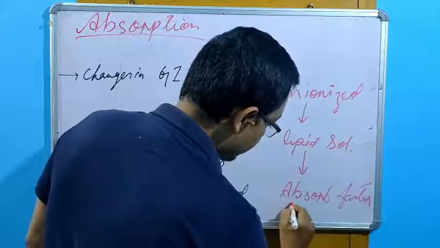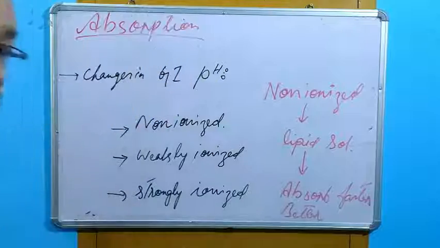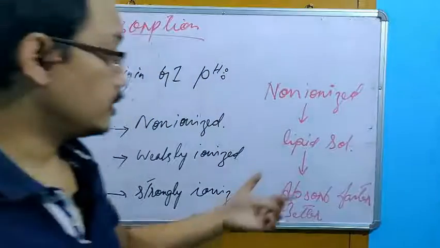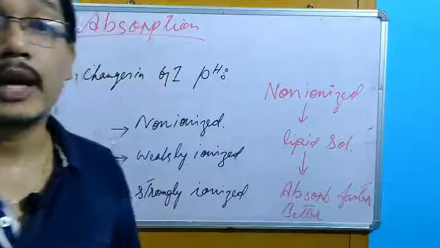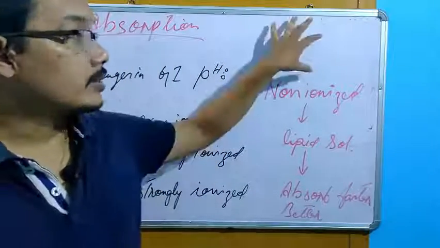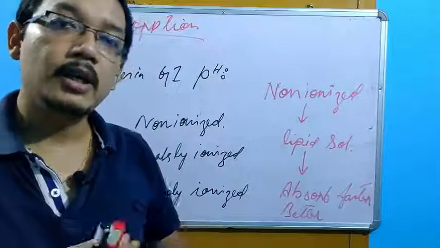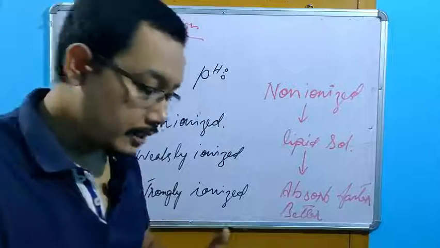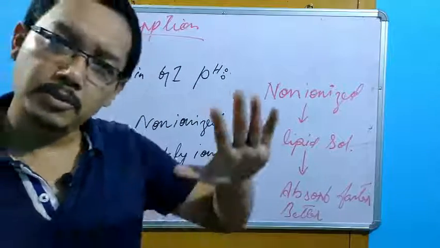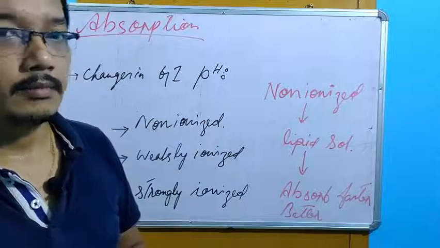As well as better. We studied these things in absorption, pharmacokinetics or pharmacology, right? If the drugs remain in a non-ionized form, then absorption will be good. If the drug is trying to ionize, absorption will automatically be less.